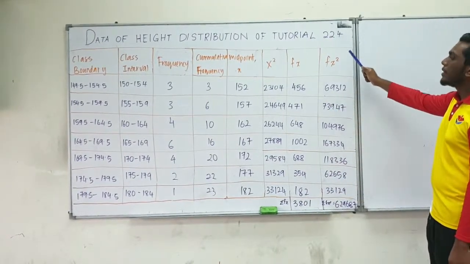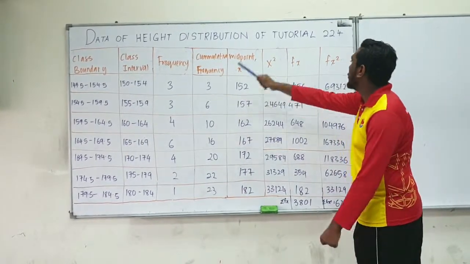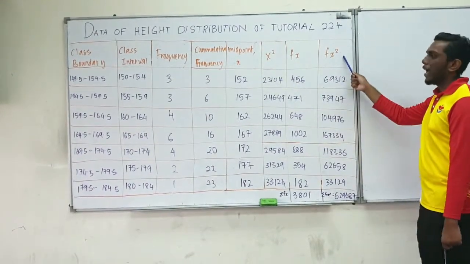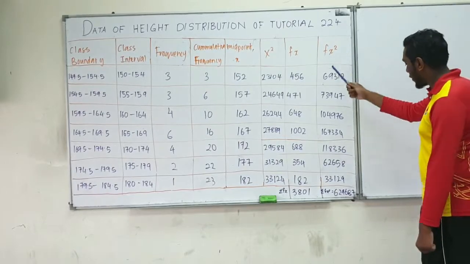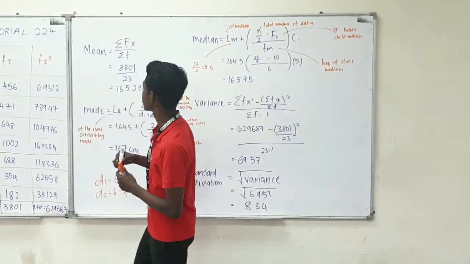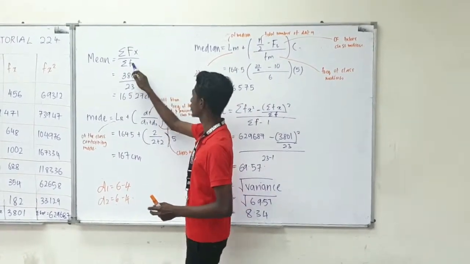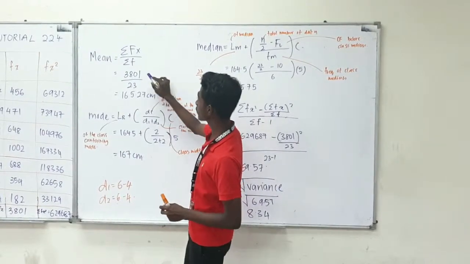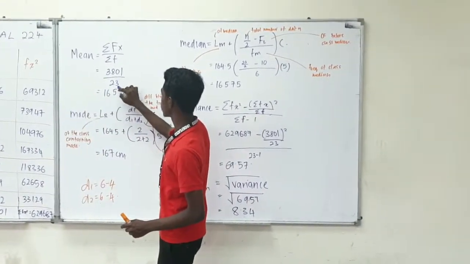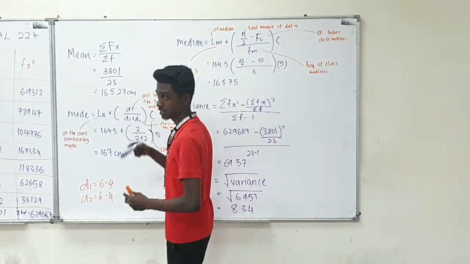Finally, the frequency times midpoint square. So you have the frequency and you have the midpoint square. You basically times and you obtain the fx square. The total fx square is 629687. Now let us move on to the calculation part. Mean. This is the formula of mean: summation of fx over summation of frequency. Summation of fx is 3800, which is calculated earlier, and the total number of frequency is 23. So when we divide, we get 165.27 cm.